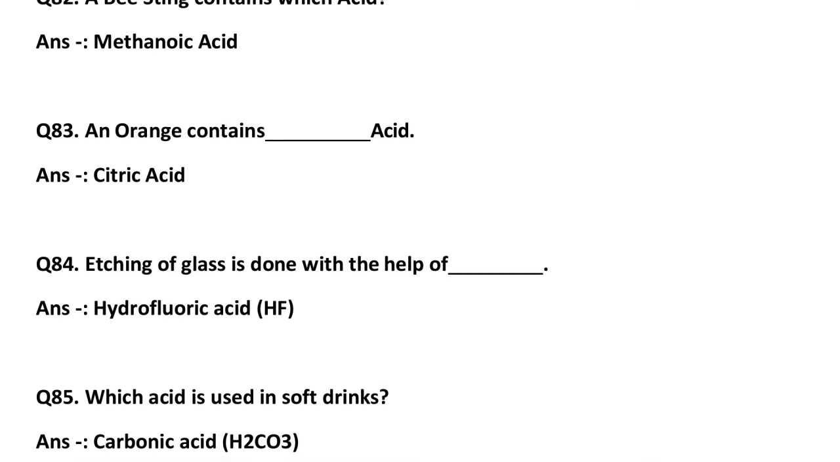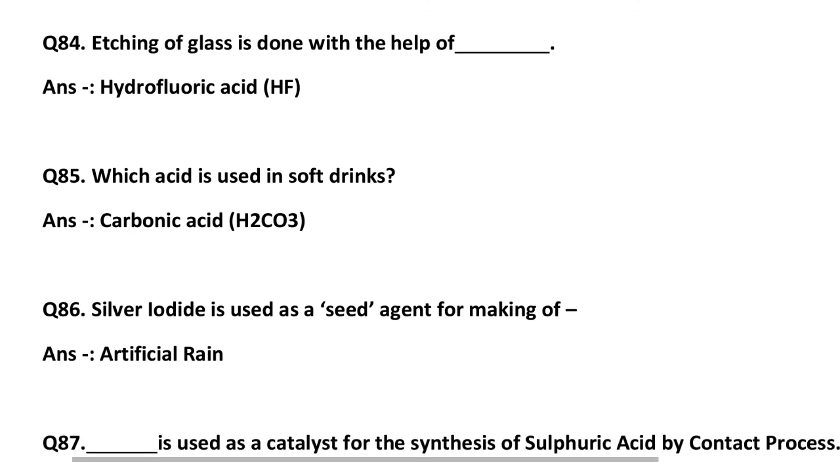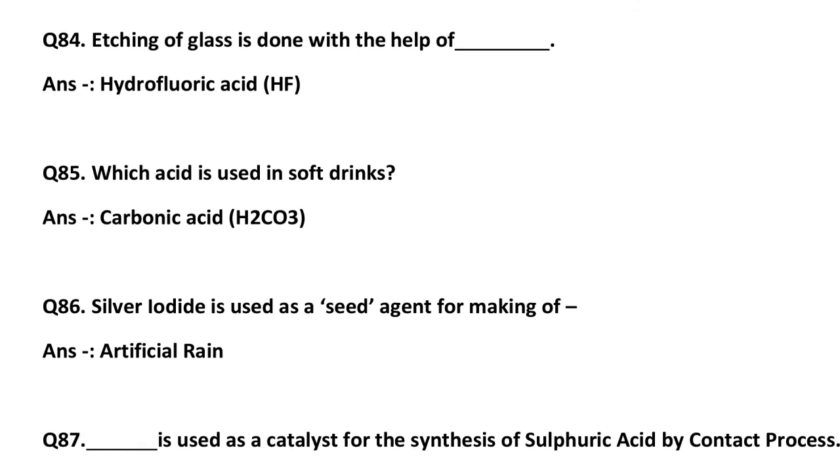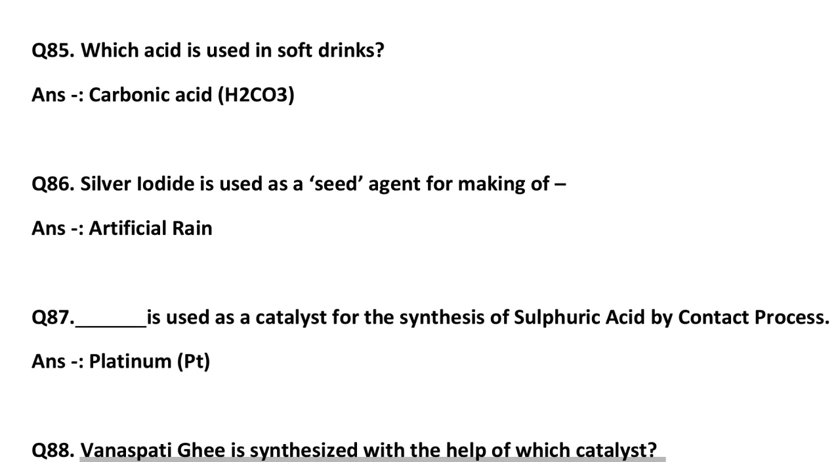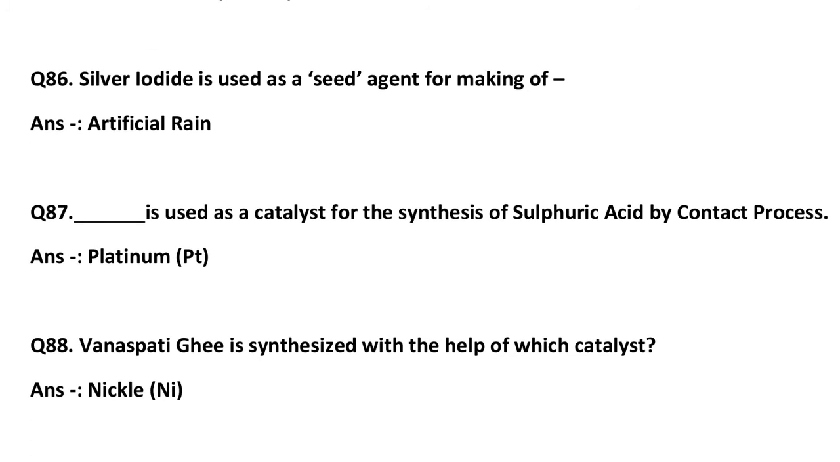Next question 84, etching of glass is done with the help of dash. That is hydrofluoric acid, HF. Etching of glass is done by hydrofluoric acid, HF. Which acid is used for softening? That is carbonic acid, H2CO3. Okay, next question 86, silver iodide is used as a seeding agent for making dash, artificial rain. Silver iodide is mainly used for artificial rain.